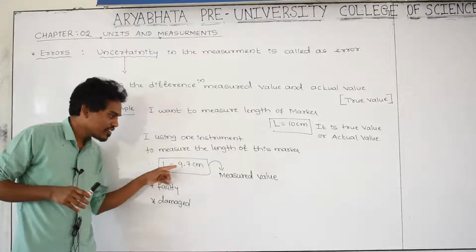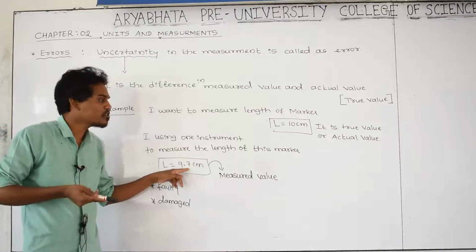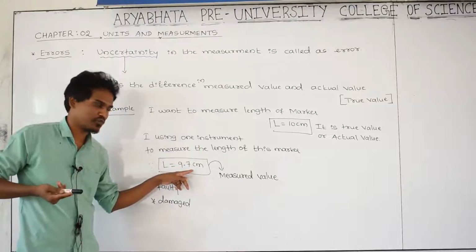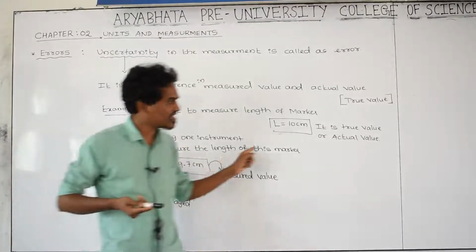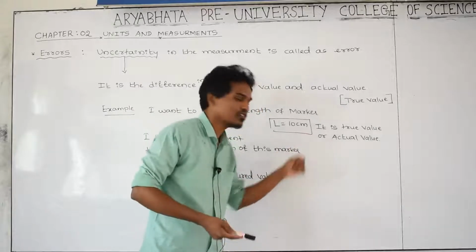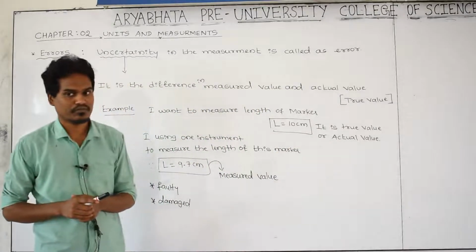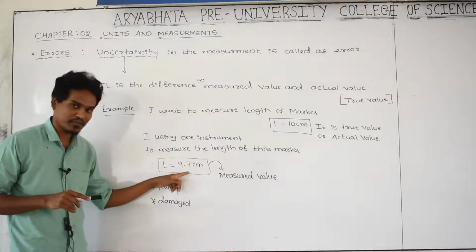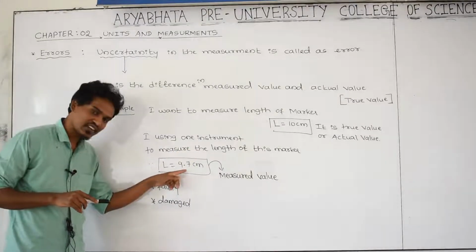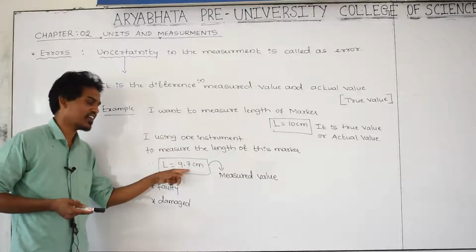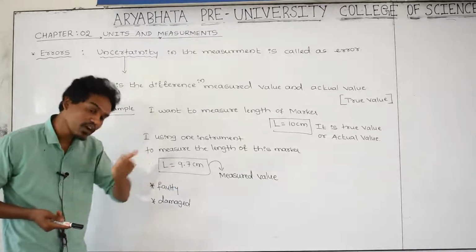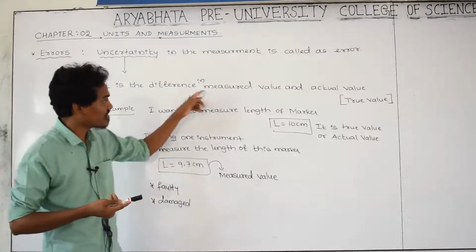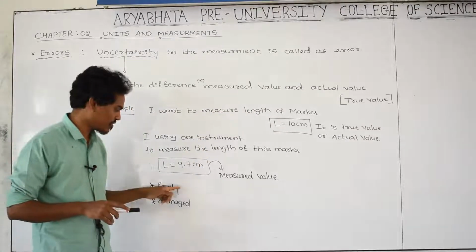9.7 centimeter. This value is a measured value because it is measured by the instrument. But is the measured value exactly the same as the true value? Highly impossible. Then is the length given by the instrument exact? No, it is not exact, because it has somewhat of a difference. That is a difference in the measured value. Where is the measured value? Yes, this is the measured value.